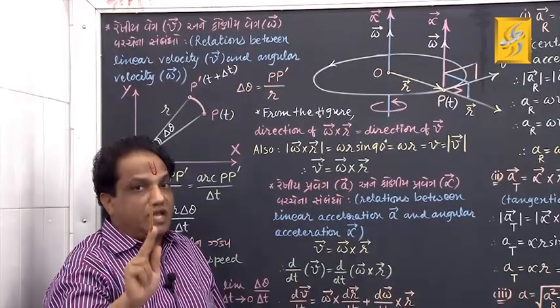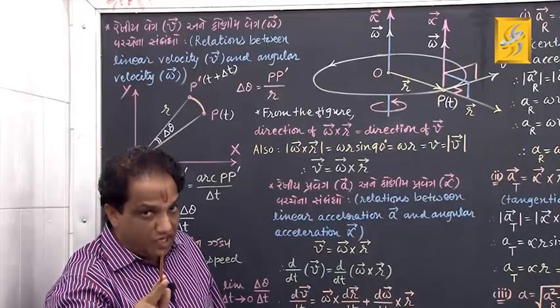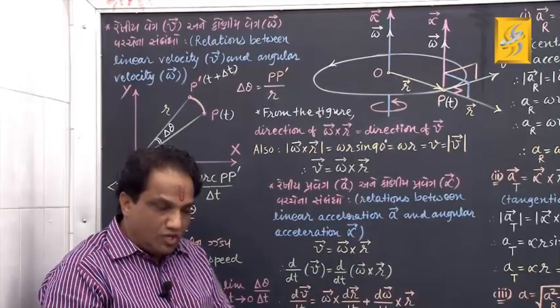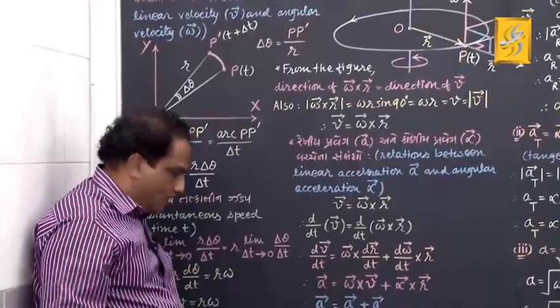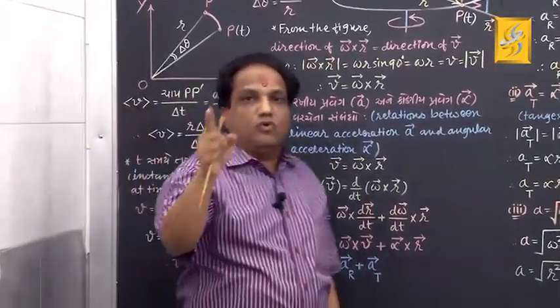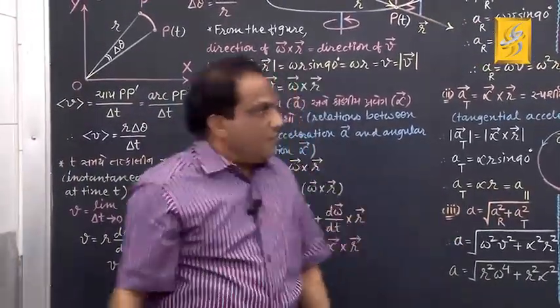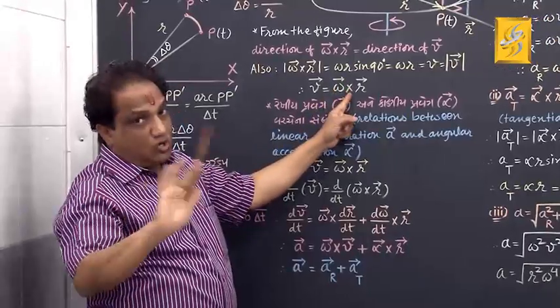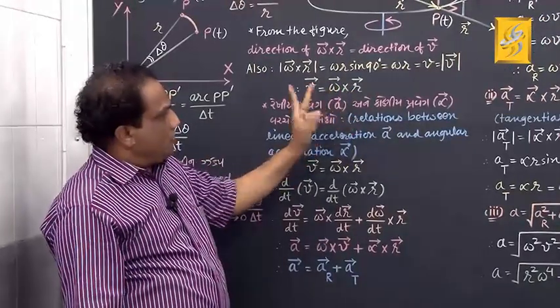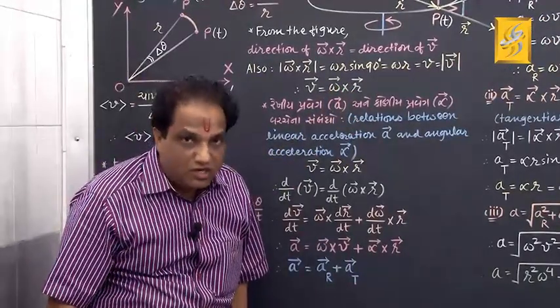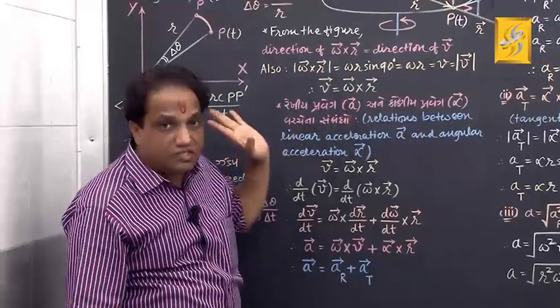Mind well, scalar product is commutative, so there you can change the order. You may write v equal to r omega, or v equal to omega into r, no problem. But vector product is not commutative. You cannot change the order. In the same order you must write.